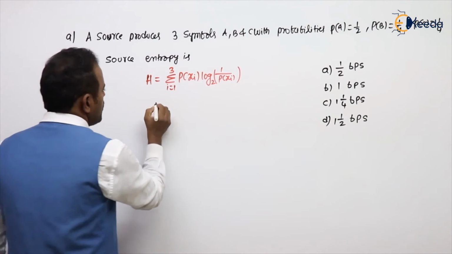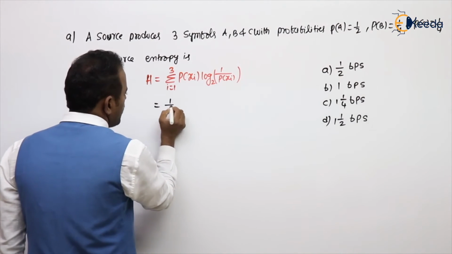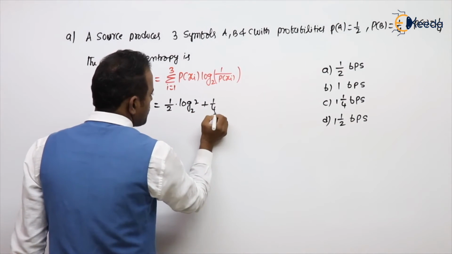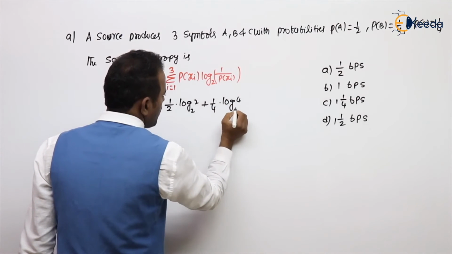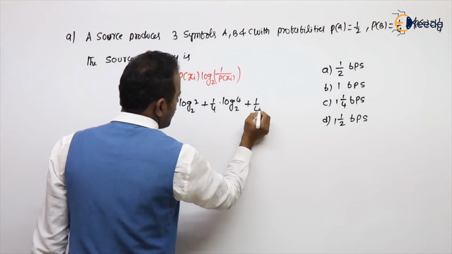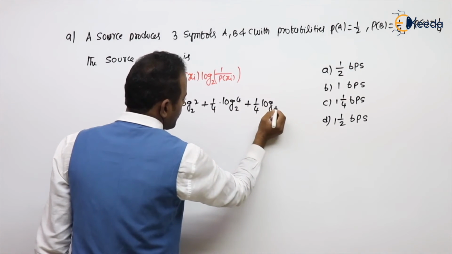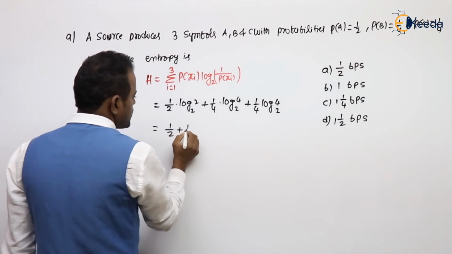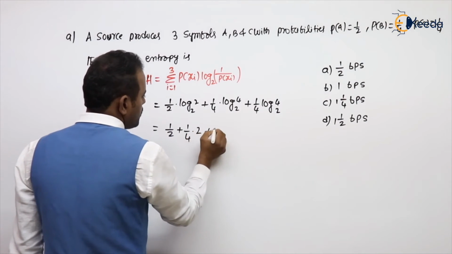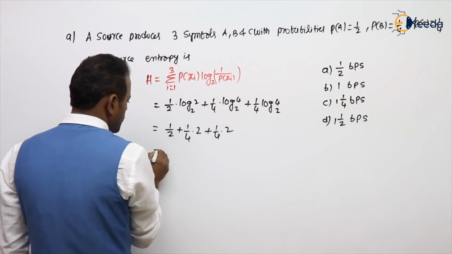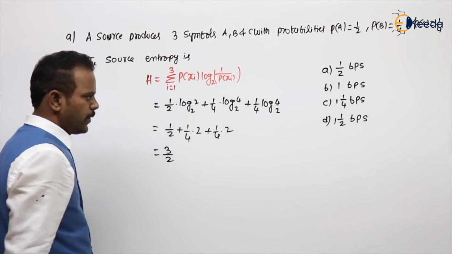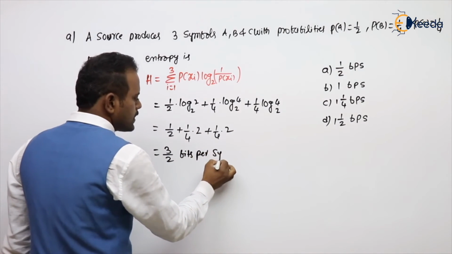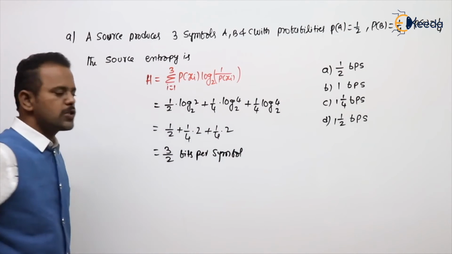Substitute the values. The probability of the first symbol is 1 by 2, into log 1 by 1 by 2, which is log 2. Second symbol, 1 by 4 into log 1 by 1 by 4, which is log 4. Third symbol, 1 by 4 into the same. So this is 1 by 2 plus 1 by 4 into 2 plus 1 by 4 into 2. This is nothing but 3 by 2 bits per symbol, or message also you can say.